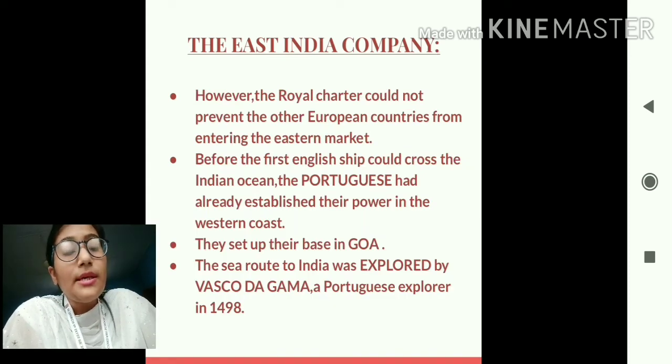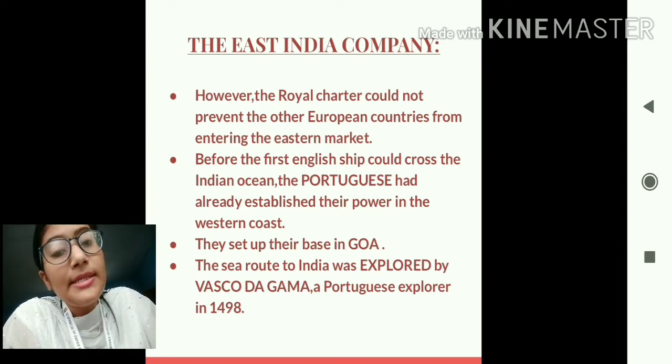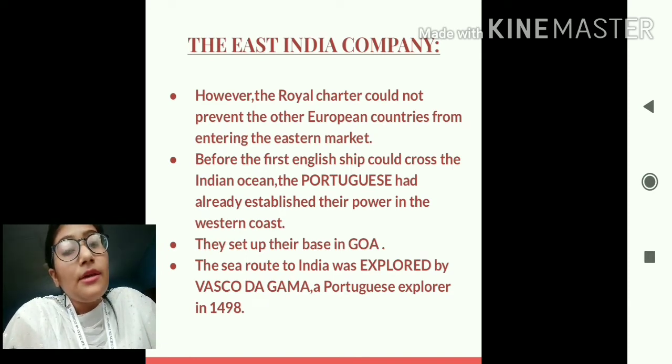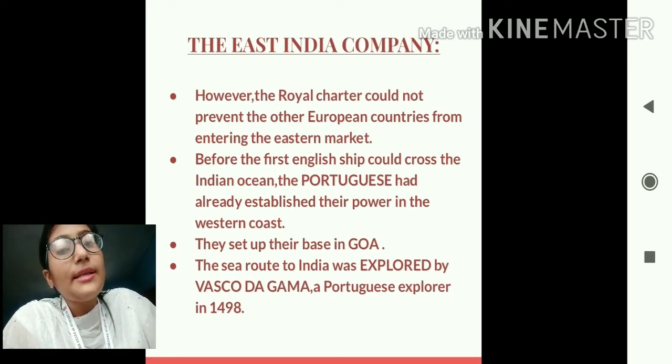However, students, this royal charter or the written permission which was granted to the East India Company only could not stop the other countries or the other companies from entering the eastern market. So students, this means that even though the Queen provided the sole right to the East India Company to come and trade with India, there were other countries or other companies too who wanted to trade in India.